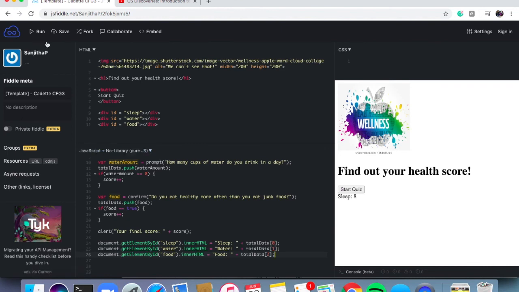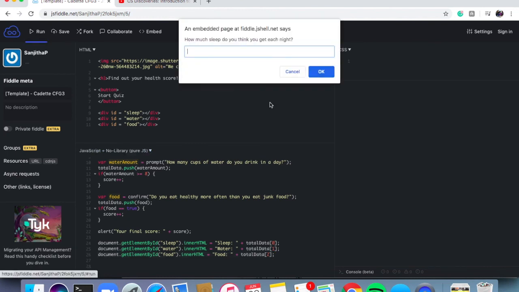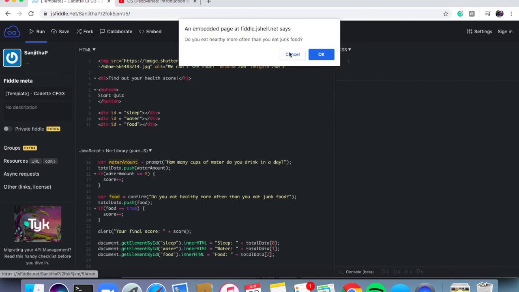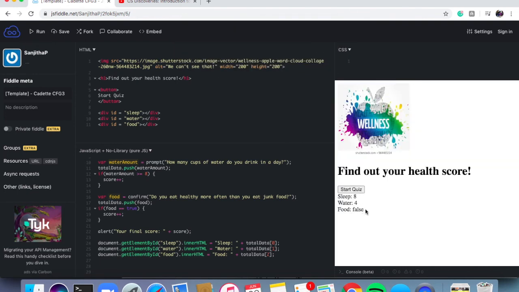So now let's get that final run going. Click on run, see how it looks. Let's say 8, 4, and then I'm going to hit cancel so you can see that it stores as false, or me reading no. I didn't get any of the threshold, so my score is 0. And now we're seeing that final display of all my answers.